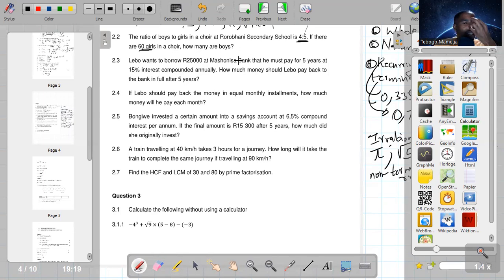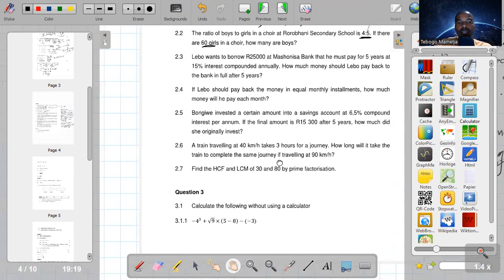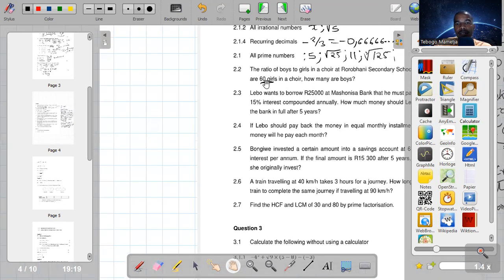So we can work it out like this. Guys, please, we need to be able to differentiate between all parts, like a total, and when one part is given. So this is not the same as all parts. So this 60 is only for girls.